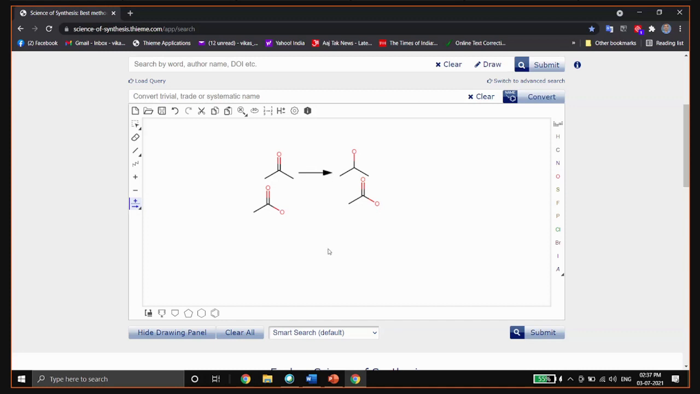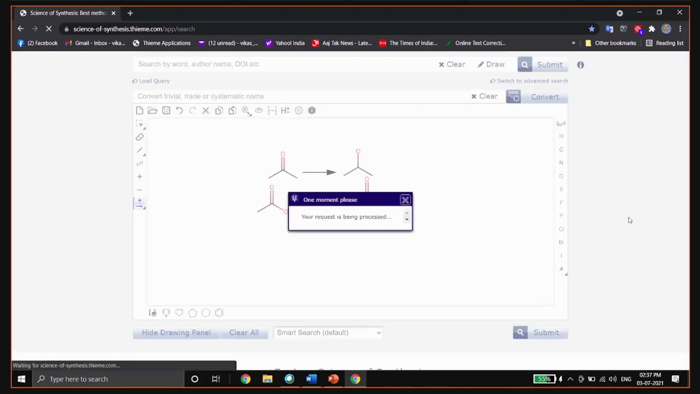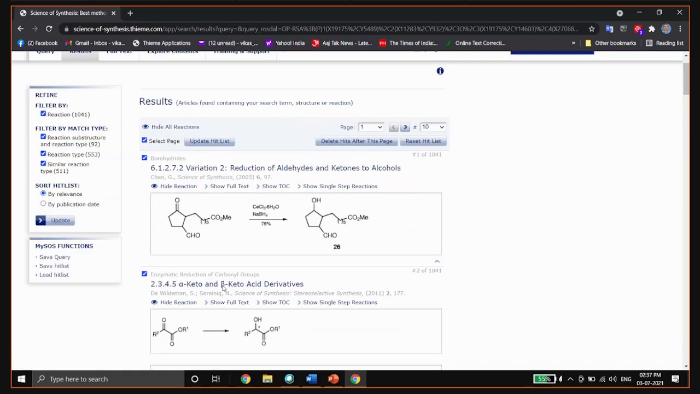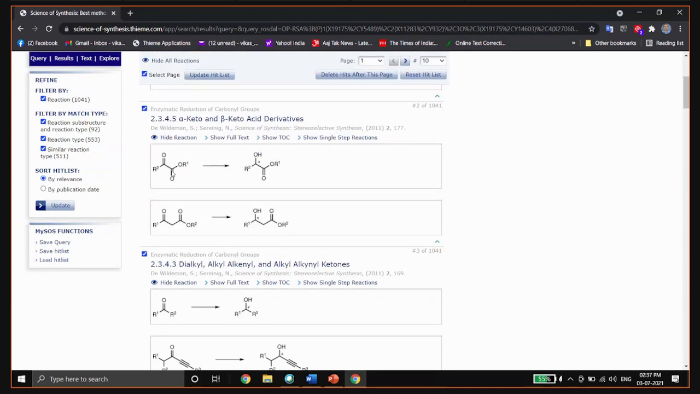The advantage of SOS is that you don't need to draw your full molecule. You can just draw your functional group and go directly to the submit button. Here I'm looking for reduction of ketone to alcohol in the presence of ester and SO2. Here you can see there's an ester functional group. The ketone functional group is getting reduced to alcohol, but the ester is not reduced. Here we also have alpha keto esters, which are reduced to alpha hydroxy esters.